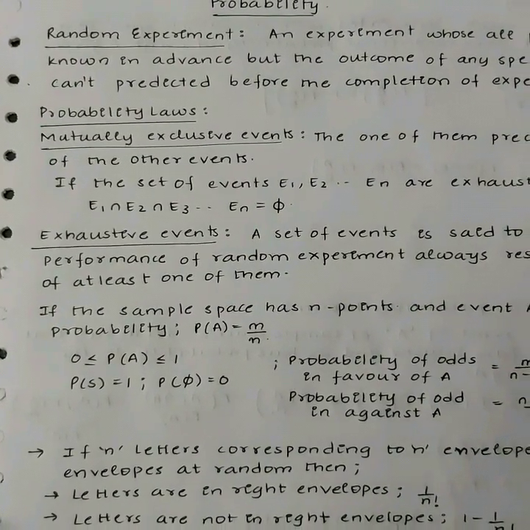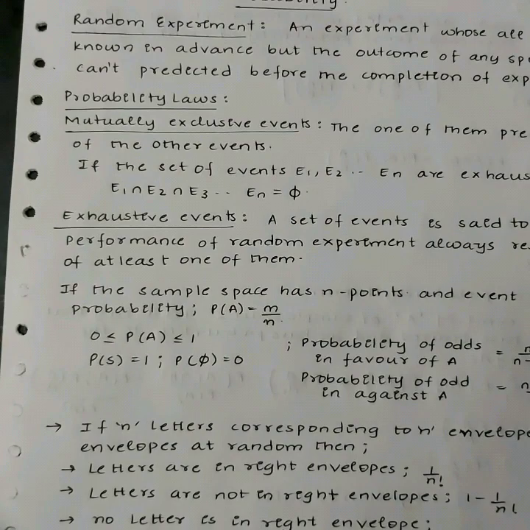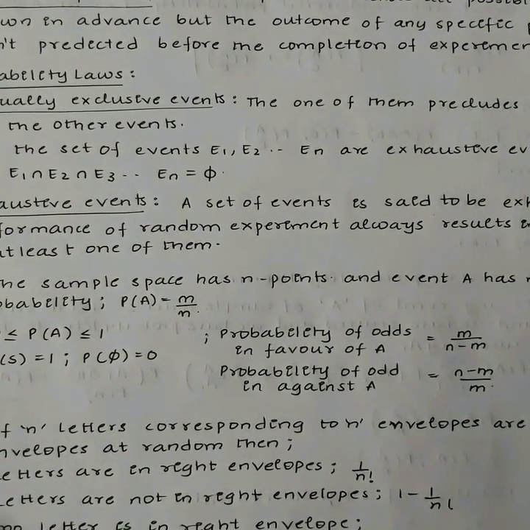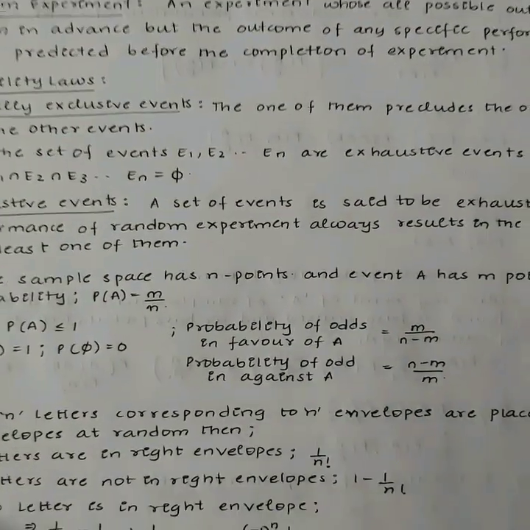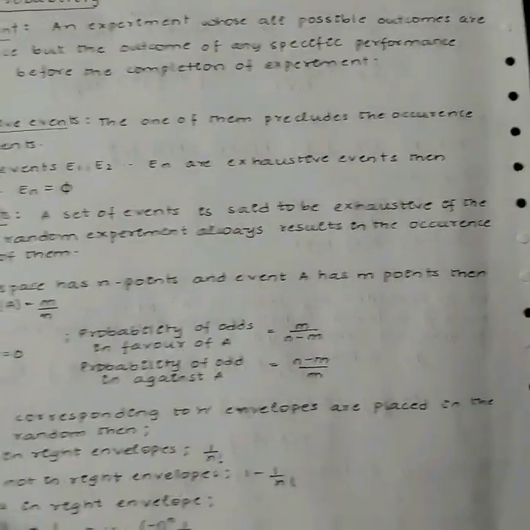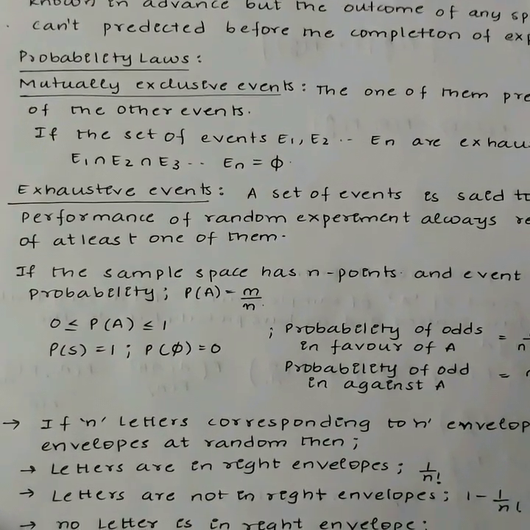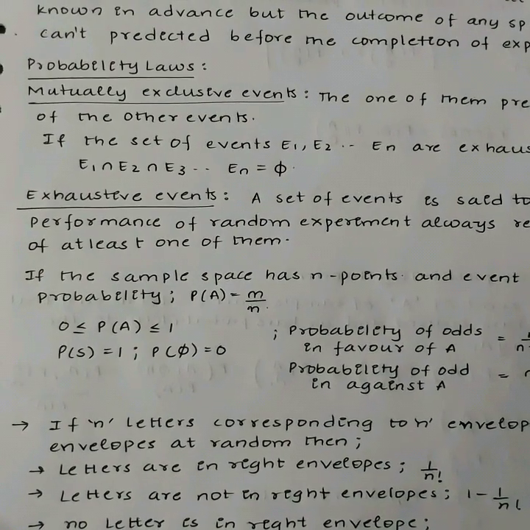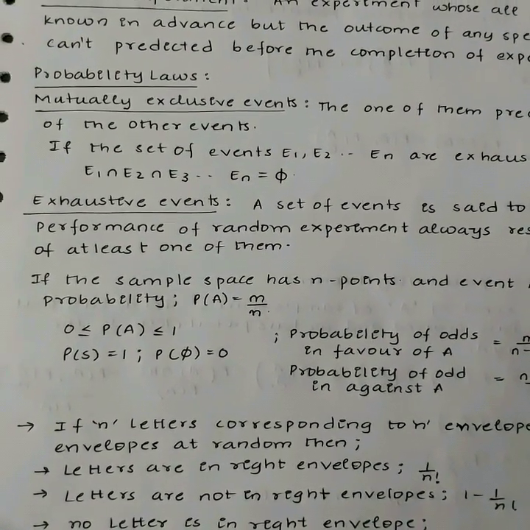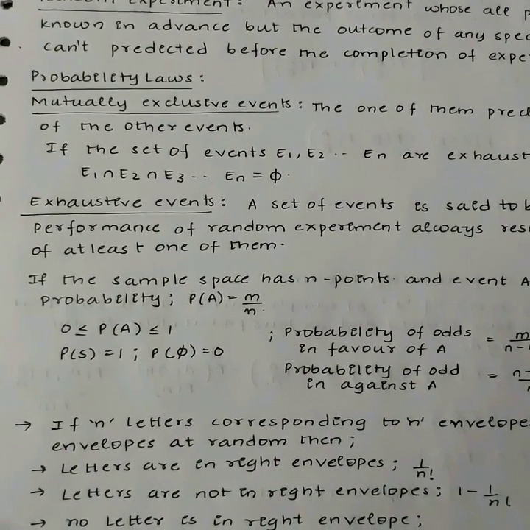Exhaustive events. A set of events are said to be exhaustive if at least one of the events compulsorily occurs. If the sample space has n points and event A has m points, then the probability P of A is m by n. Probability always lies between 0 and 1. Probability of a sure event is 1 and probability of an event not occurring is 0.